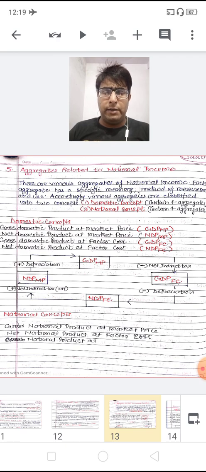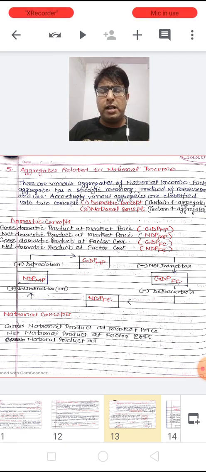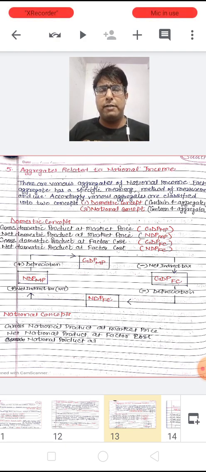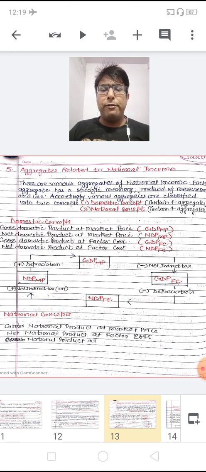With the words gross domestic product at market price, I am taking the first alphabet of these words: G from gross, D from domestic, P from product, M from market, P from price. Then it is called GDP-MP.